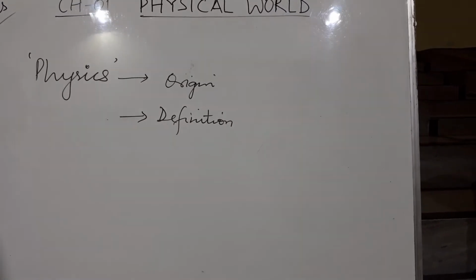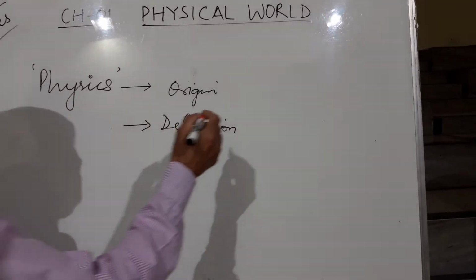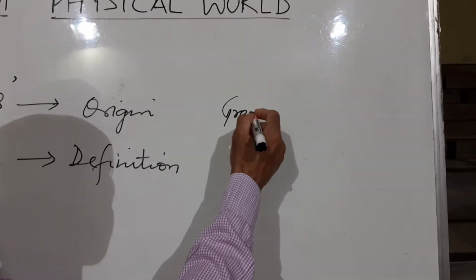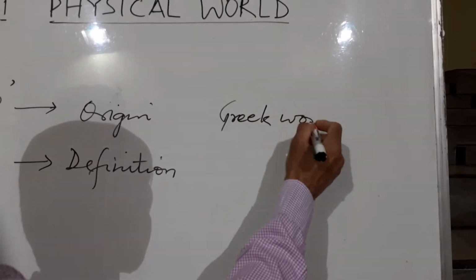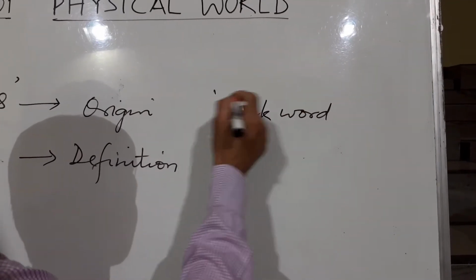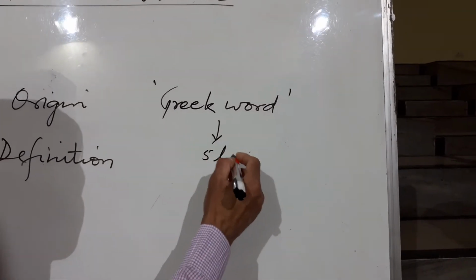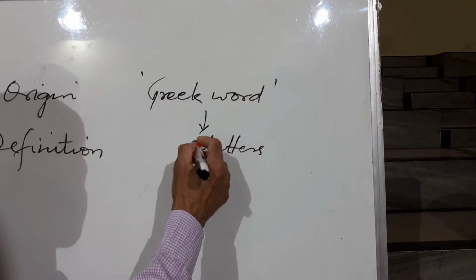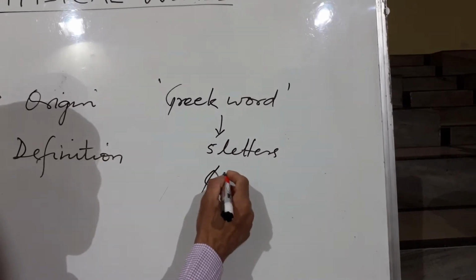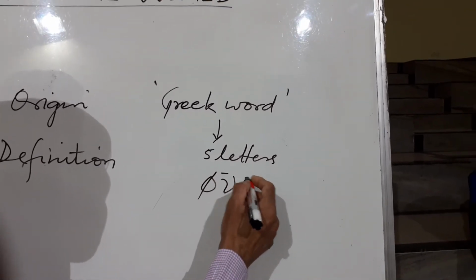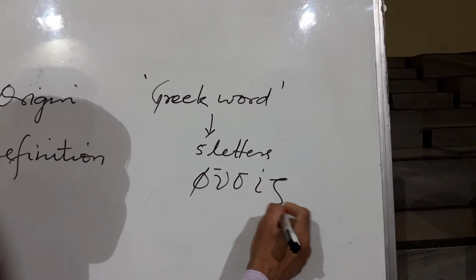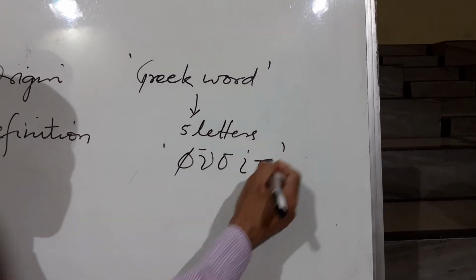Physics originated from a Greek word that consists of 5 letters: phi, nu bar, sigma, iota and zeta. So this is the Greek word.